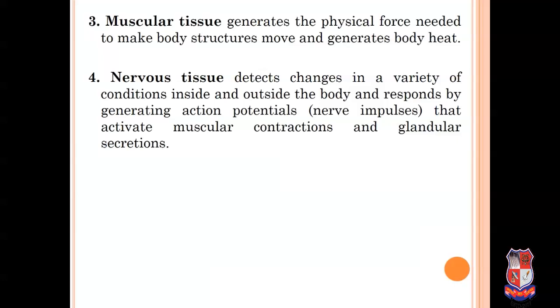Third tissue is muscular tissue, which generates the physical force needed to make body structures move and generates body heat. And the last type of tissue is nervous tissue, which detects change in a variety of conditions inside and outside the body and responds by generating action potentials that activate muscular contraction and glandular secretion.